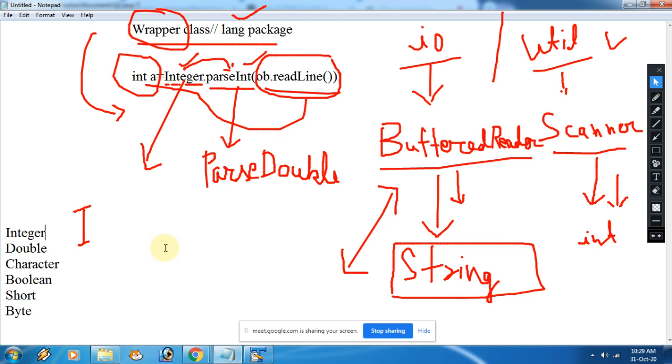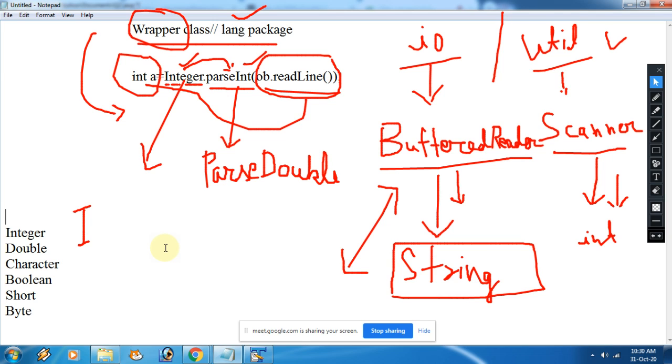For character you have separate handling, beta. Okay? For that we do not have the wrapper class. We have a specific statement. Like in the scanner class also, we were using next and next line, then we were extracting the single character. So in the buffered reader also we have specific things, not the wrapper class for this. Okay? Directly we can't take.